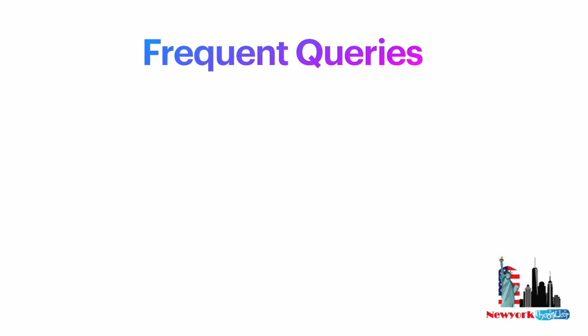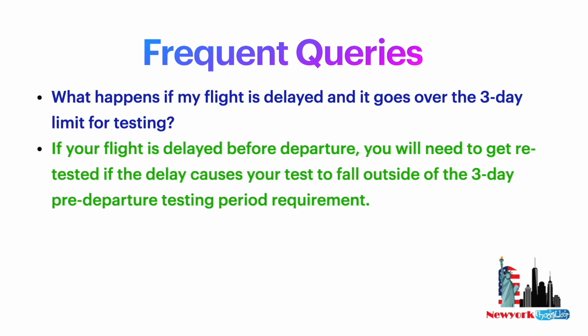So the main thing is the COVID results. Next is the consent form, if the airline has a separate one. Another is the visa documents and the passport, which you always carry. Other frequently asked questions are what happens if the flight is delayed. Imagine you have booked a flight on Jan 30th and you have taken the test after 27th, but the flight got cancelled or rescheduled to February 4th or something like that. Then you have to do the test again, which has to fall under the 72 hours period.